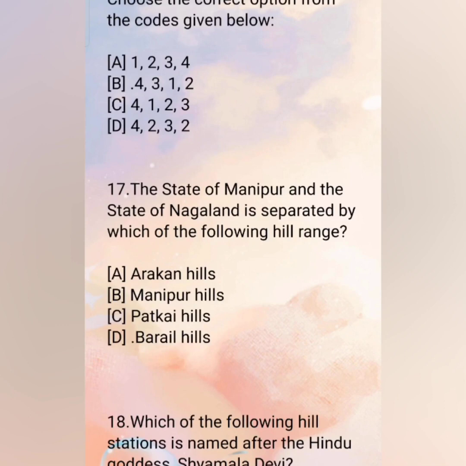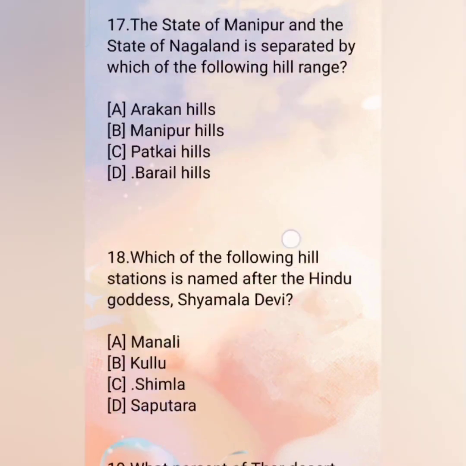17. The state of Manipur and the state of Nagaland is separated by which of the following hill ranges? A. Arakan Hills, B. Manipur Hills, C. Patkai Hills, D. Barail Hills. The answer is D. Barail Hills.